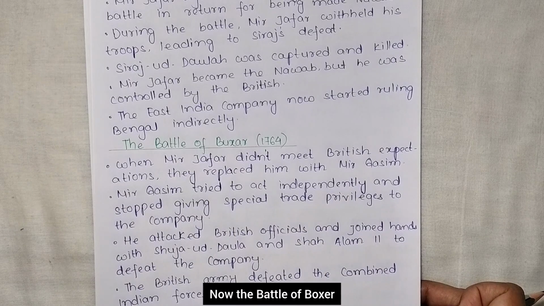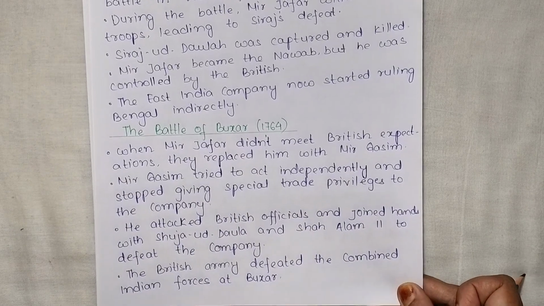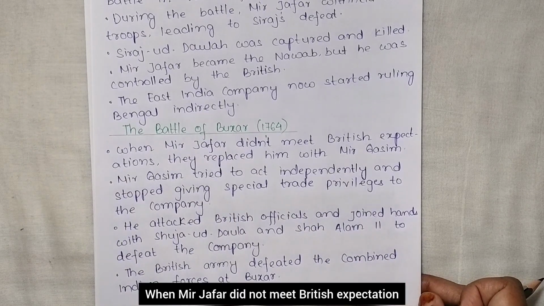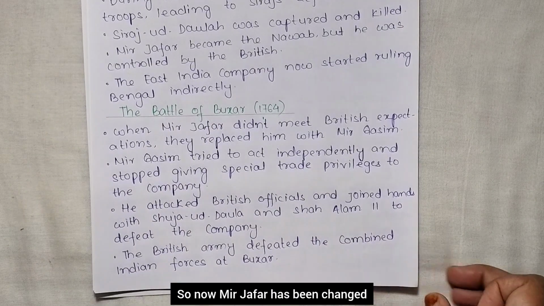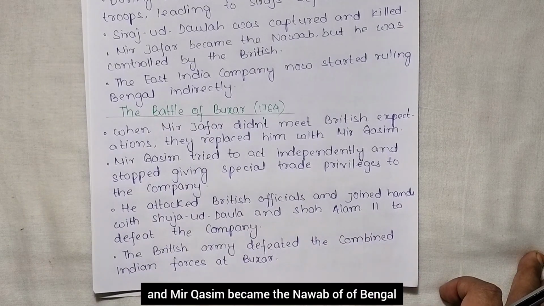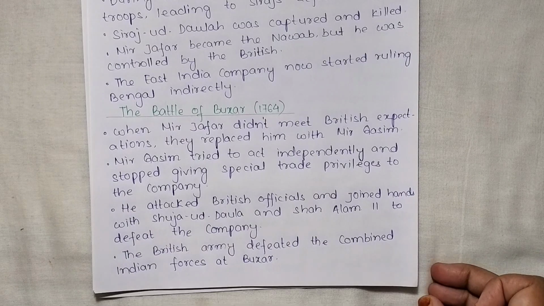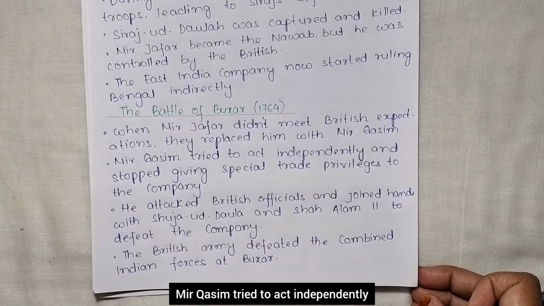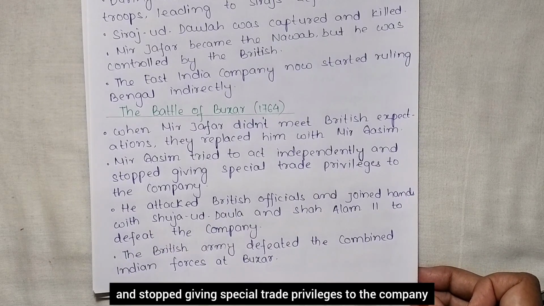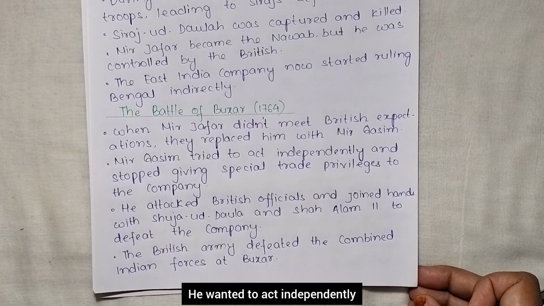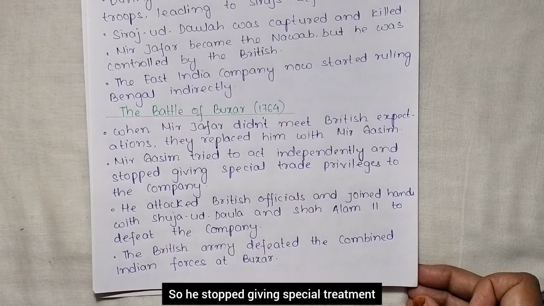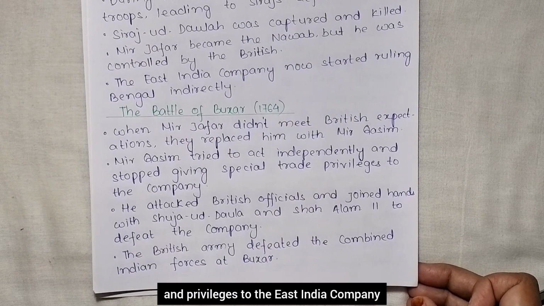Now the Battle of Buxar, that is in the year 1764. When Mir Jafar did not meet British expectations, they replaced him with Mir Qasim. So now Mir Jafar has been changed and Mir Qasim became the Nawab of Bengal. Mir Qasim tried to act independently and stop giving special trade privileges to the company. So Mir Qasim was not happy with the Britishers, he wanted to act independently. So he stopped giving special treatment and privileges to the East India Company.